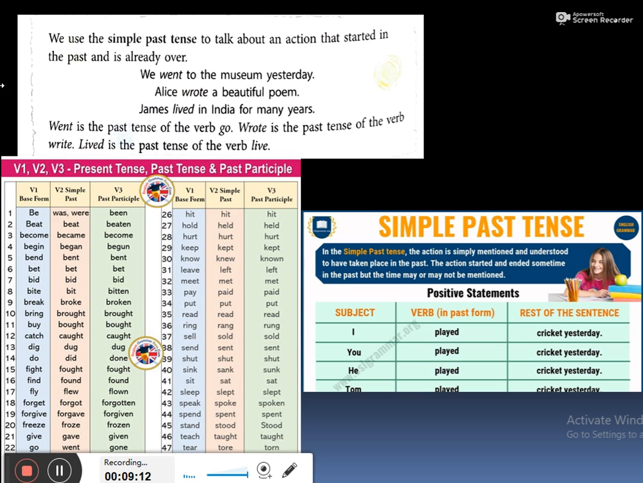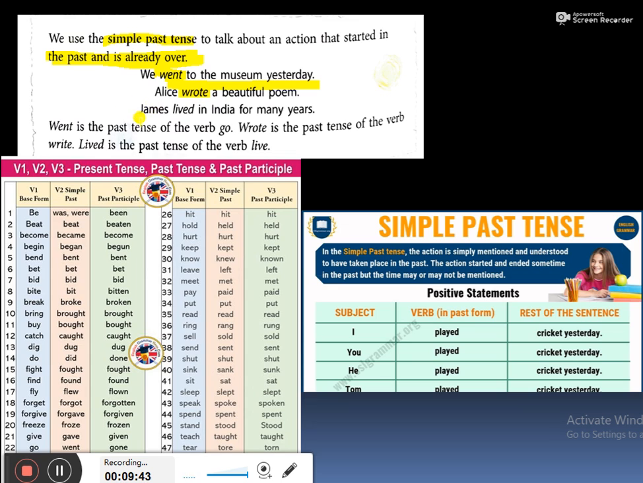Now in this slide, we will study about the simple past tense. Okay? We use simple past tense to talk about an action that started in the past and is already over. You all know that already, the thing which is over is your simple past. We went to the museum yesterday. Went is your past form, isn't it? Alice wrote a beautiful poem. Wrote is your past form.